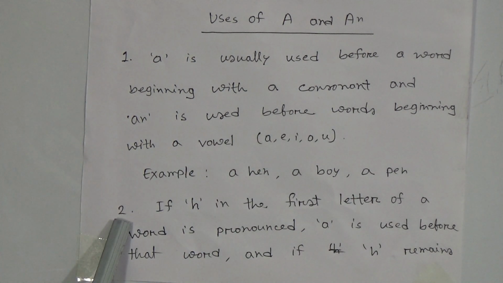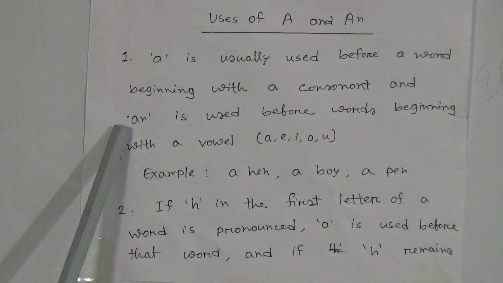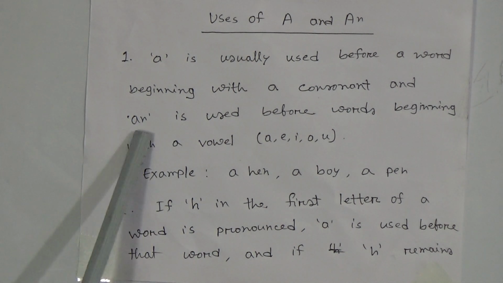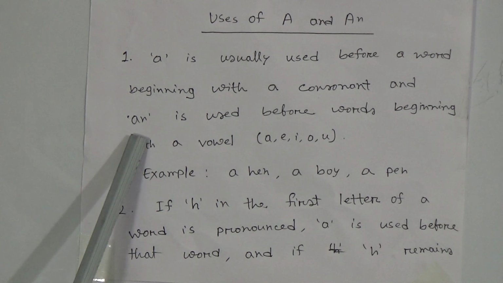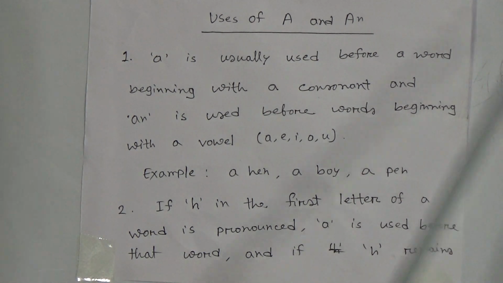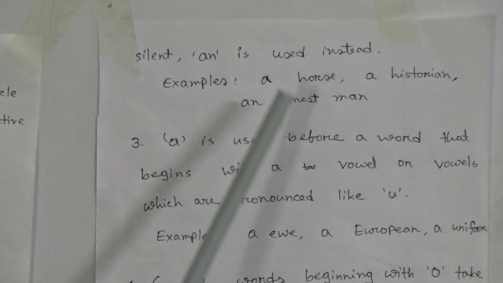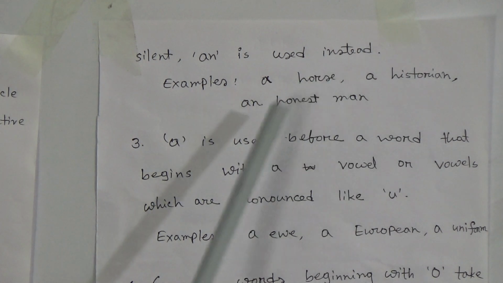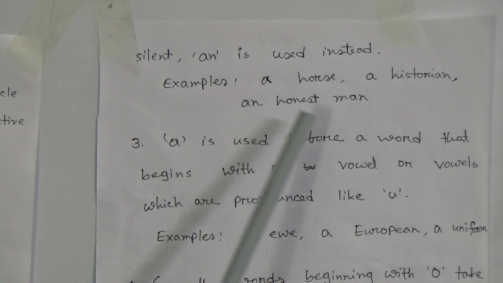Now number 2. And here you can say for the example of an, an orange. Then number 2, if H in the first letter of a word is pronounced, a is used before that word, and if H remains silent, an is used instead. For example, a horse, a historian, and then another example, an honest man.